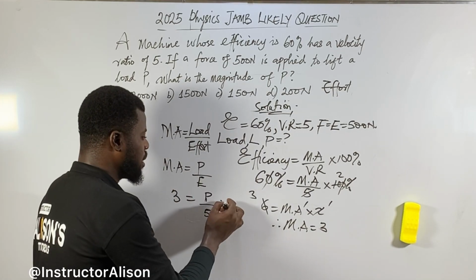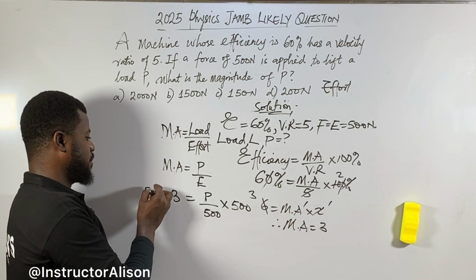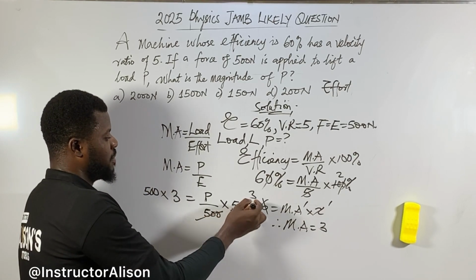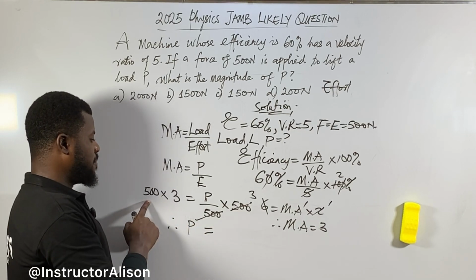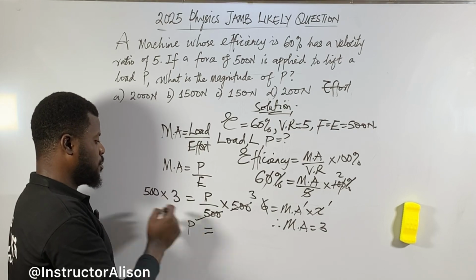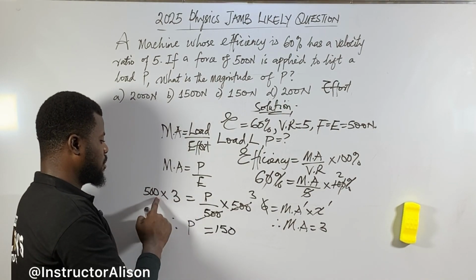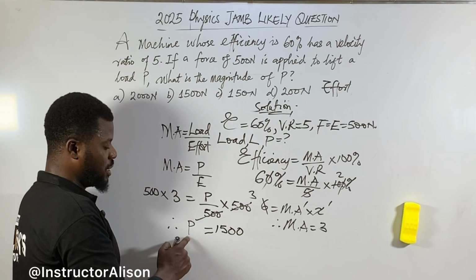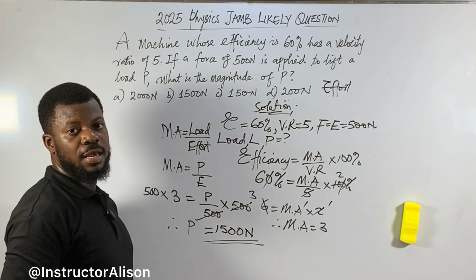I will just multiply both sides of the equation by 500, so that the 500 cancels out and only P remains. Therefore P is equal to 500 times 3. Use the calculator: 3 times 5 gives 15, 3 times 0 is 0, 3 times 0 is 0. The load is in Newton, that is the unit. 1,500 N. That is the answer.